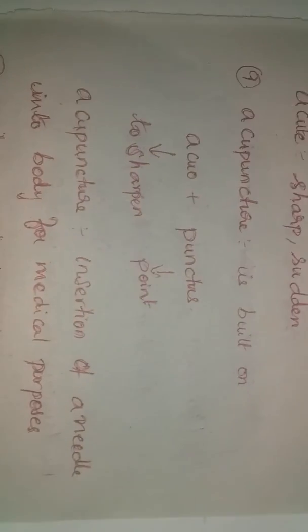Acute is built on acuo, which means to sharpen. Acute is sharp, sudden. Acupuncture is built on acuo, which is to sharpen, and punctus. Punctus is point. So acupuncture is insertion of a needle into the body for medical purposes. This is one particular type of medical healing procedure. Acuity is built on acuo, which means to sharpen. So acuity is keenness of mind. Acumen is again built on acuo, to sharpen. So acumen is mental sharpness.